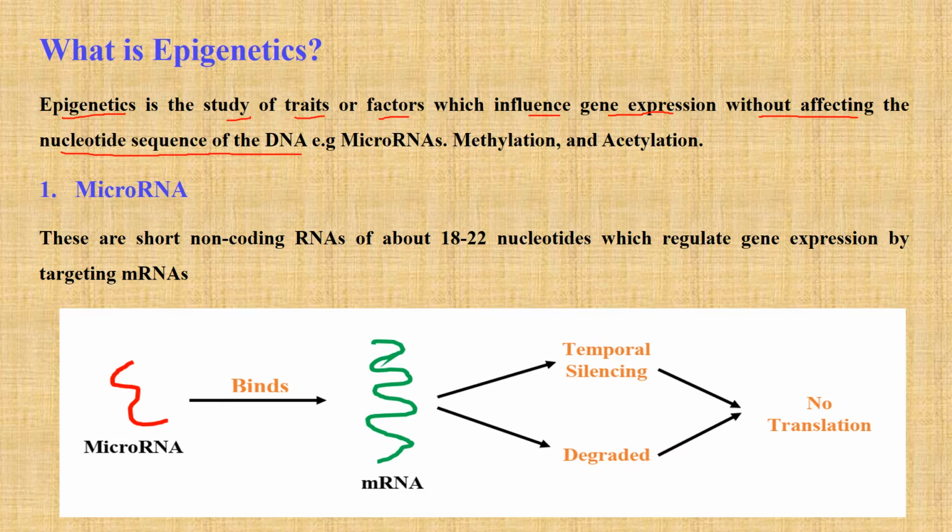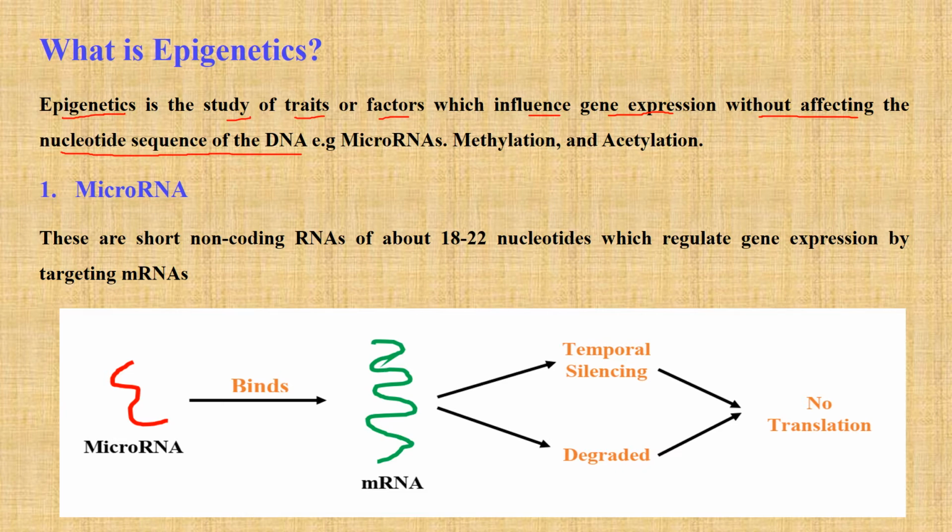We know why, because if it affects the nucleotide sequence of the DNA, it will become a heritable disease. So these traits influence gene expression without affecting the nucleotide sequence of the DNA. And these epigenetic traits are usually regarded as non-Mendelian because they are transmitted without following a regular pattern of inheritance.